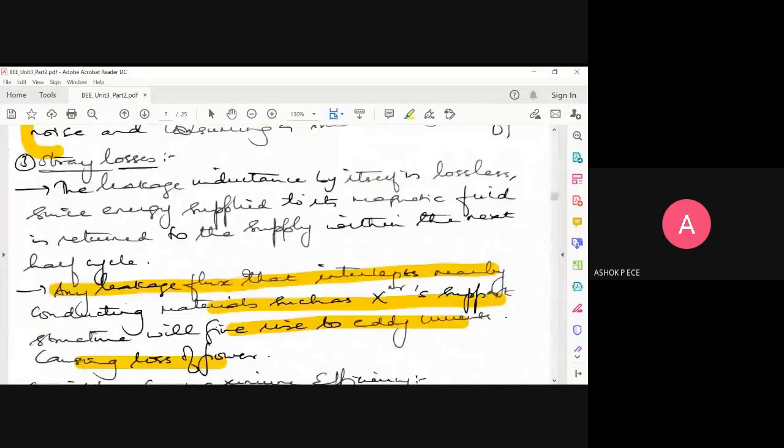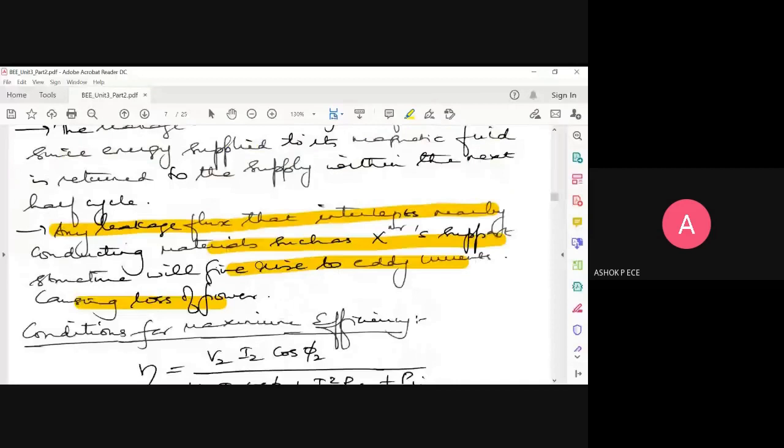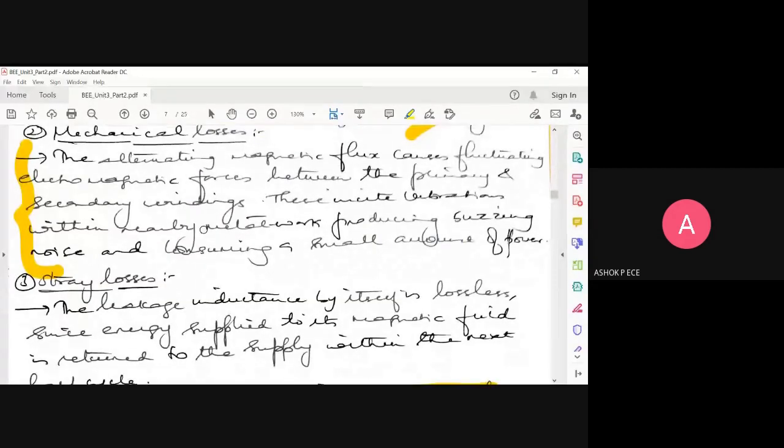Sir, can you explain that mechanical loss one more time, sir? The mechanical loss is very simple. See, mechanical loss and stray loss are going to be almost similar if you see the expansion. Mechanical loss means, from primary, flux will be traveling to your core and it will be inducing the EMF in the secondary, correct? But if the secondary winding is very close to the container where your transformer is enclosed, instead of inducing EMF in the secondary, it will induce the EMF in the nearby container also.